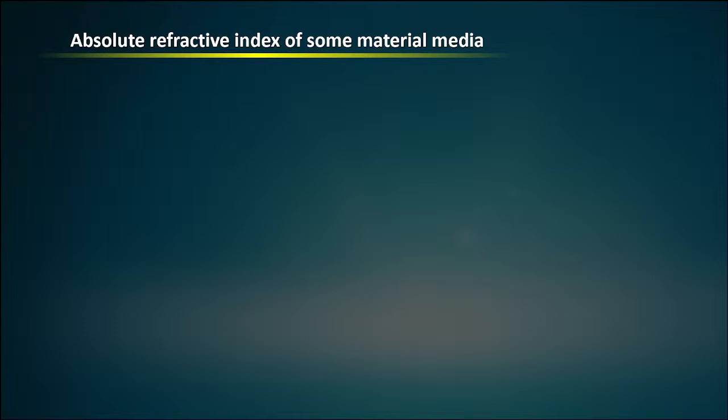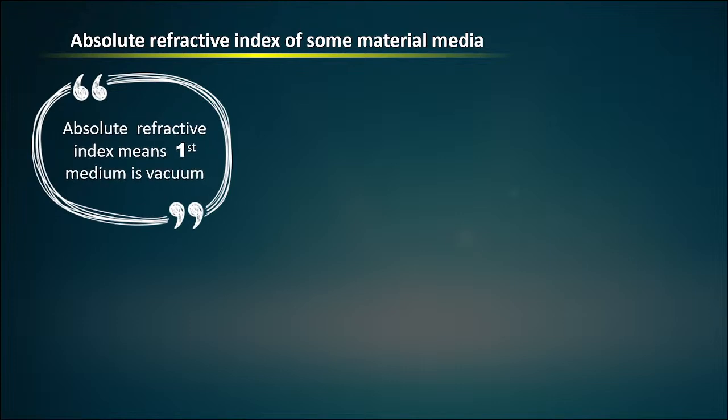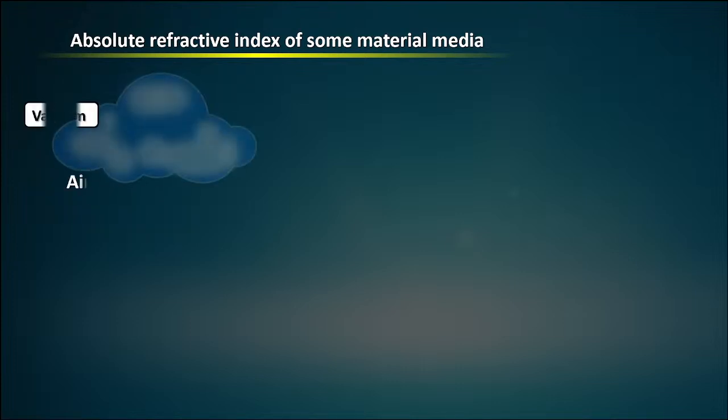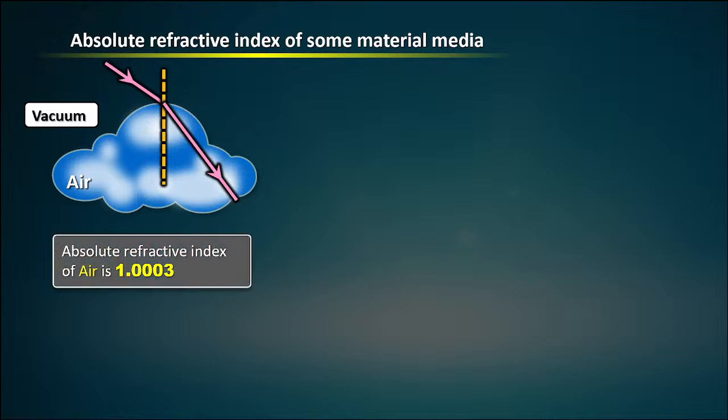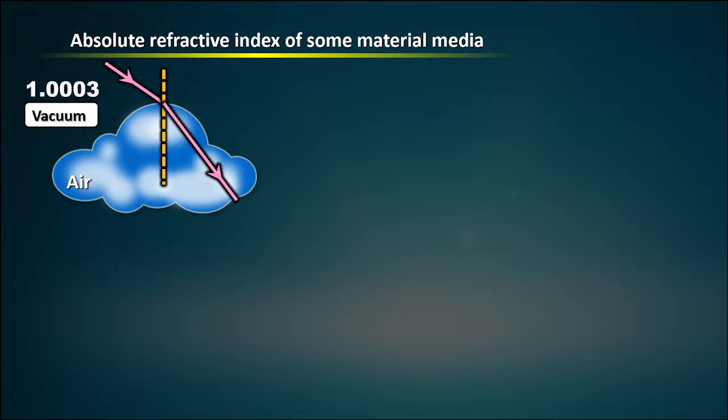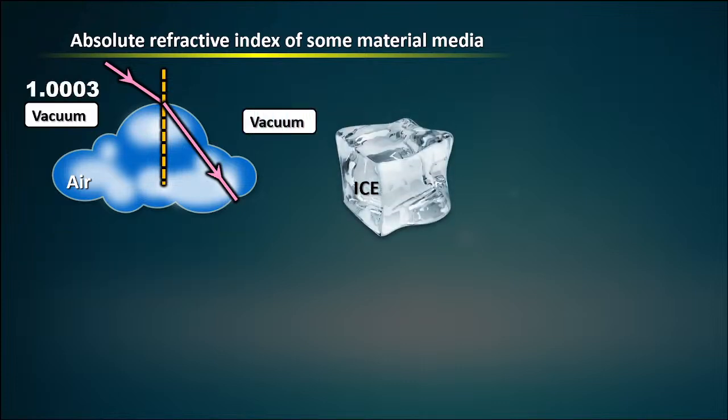Absolute refractive index of some material media. The first medium is vacuum. Imagine vacuum and air, I am taking a given example. This is air and this is vacuum. So how to find the refractive index? This is the normal, this is the incident ray. It will bend towards the normal. So the absolute refractive index of air is 1.0003.